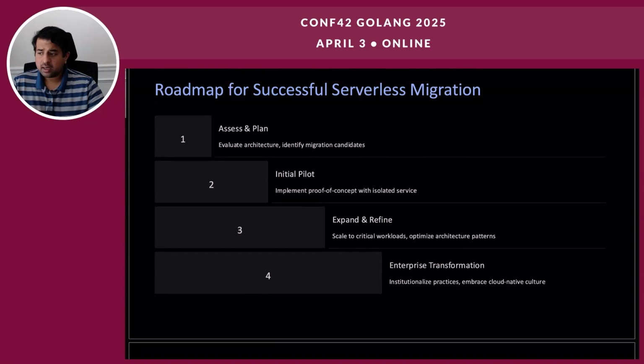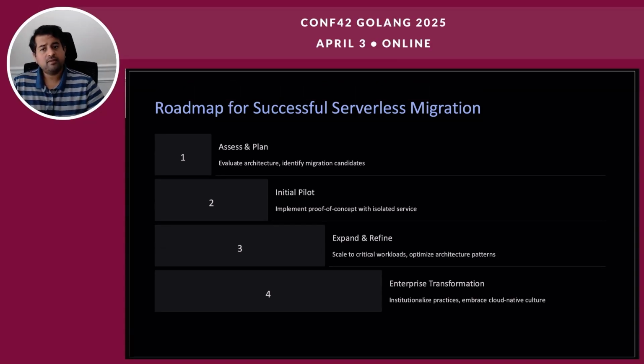Now, we could take a look at the roadmap for successful serverless migration. The key would be assess and plan: analyzing the existing architecture to identify suitable candidates for migration, then mapping dependencies between services to understand the impact of migration, prioritizing migration candidates based on business value and risk. This is to create a clear understanding of the current state and develop a migration strategy.